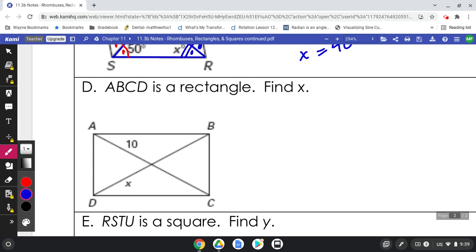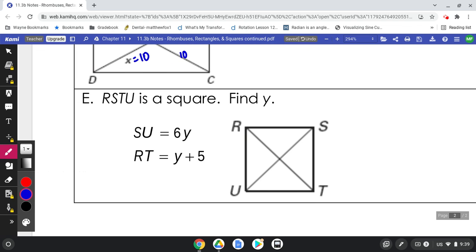Okay, this next one, it's a rectangle. This one is very quick. Right away, we know that these diagonals bisect. If it asks for x, x equals 10. Now, if it asks for what DB or AC is, that would be 20. So we need the whole length of the diagonal. Each of these chunks is 10.